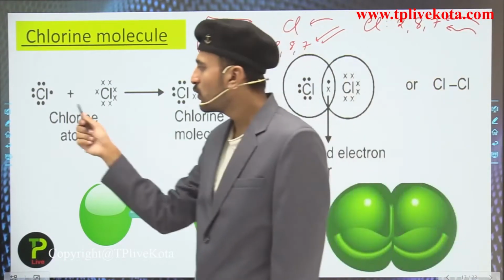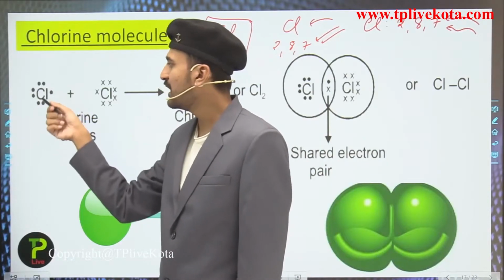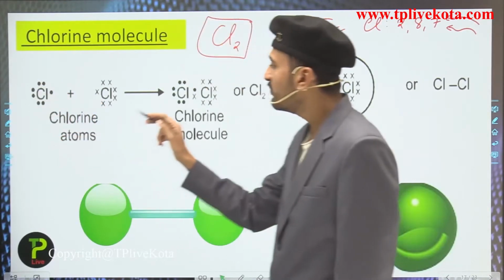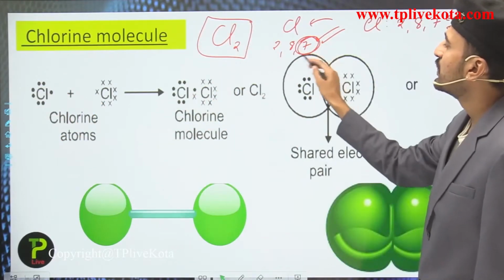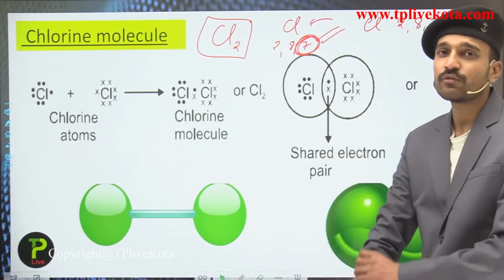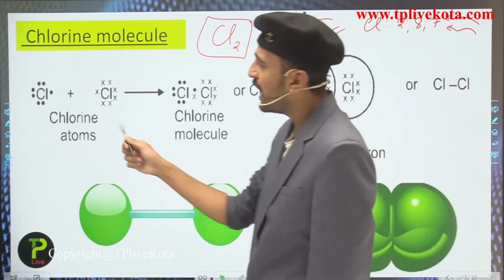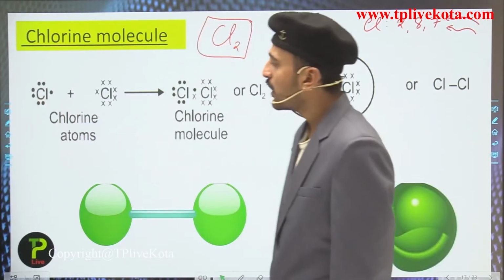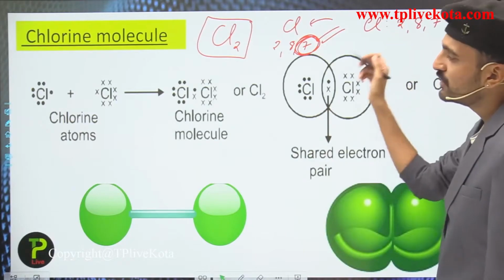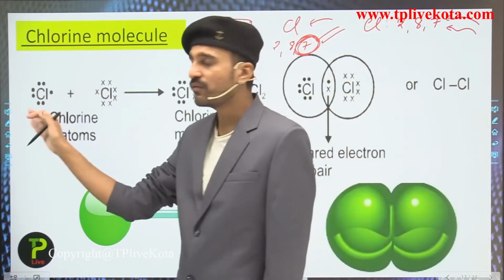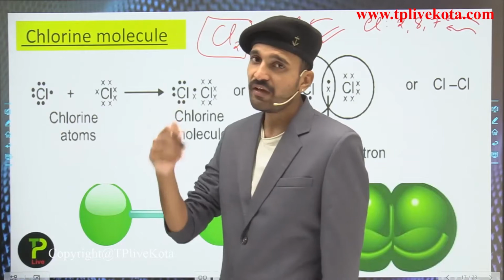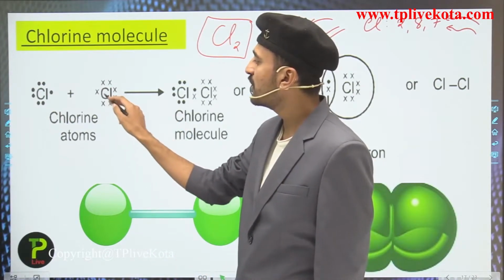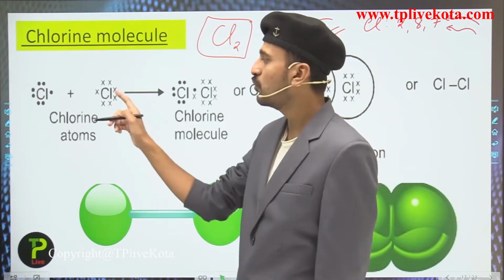So here one chlorine atom is represented like this, that is Cl, which is the symbol for the chlorine atom, and the dots are representing the valence electrons. For example, the 7 electrons are valence electrons for the chlorine atom, so they are represented with the help of dots, as you can see here. So 1, 2, 3, 4, 5, 6, 7 are there. Now talking about the next chlorine atom, just to differentiate it from this one, we have represented its valence electrons with the help of crosses. So here 1, 2, 3, 4, 5, 6 and 7 crosses are there. So these are 2 chlorine atoms.